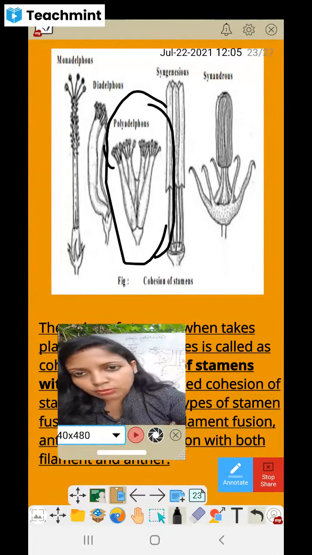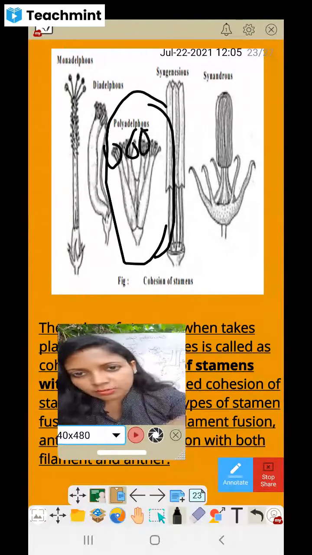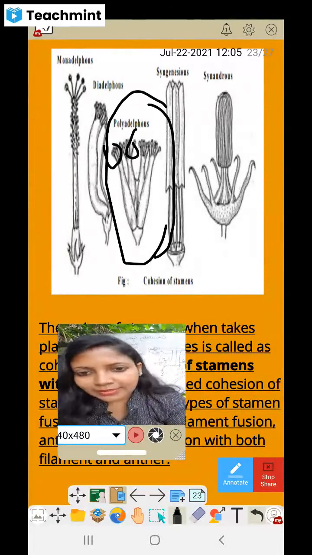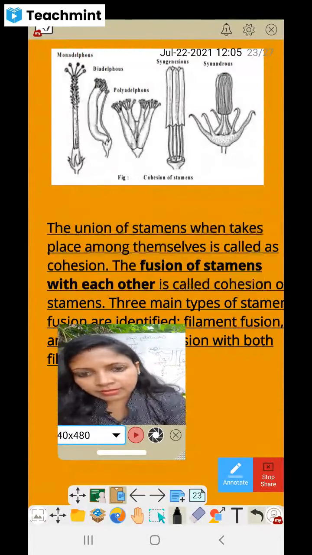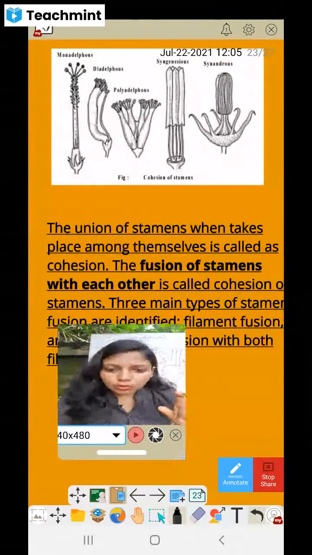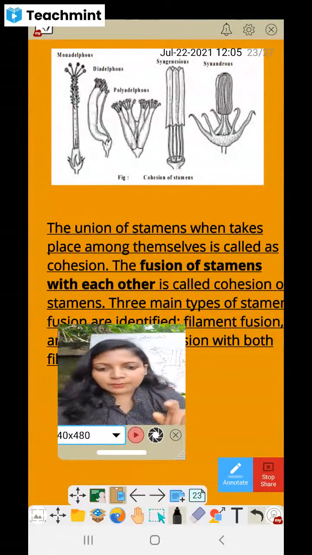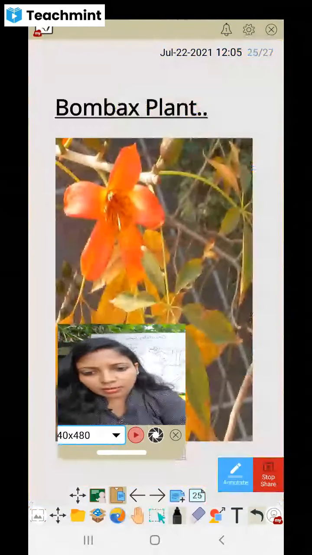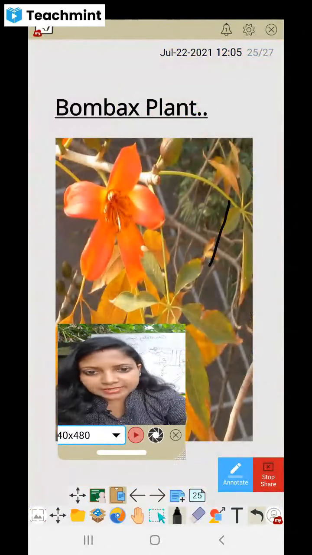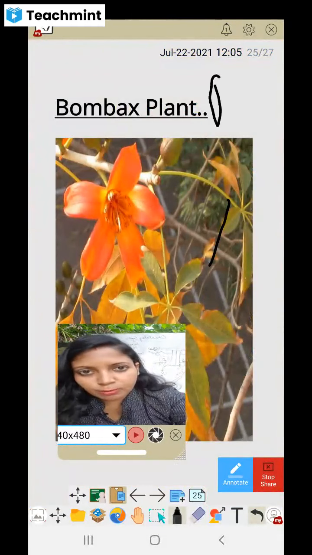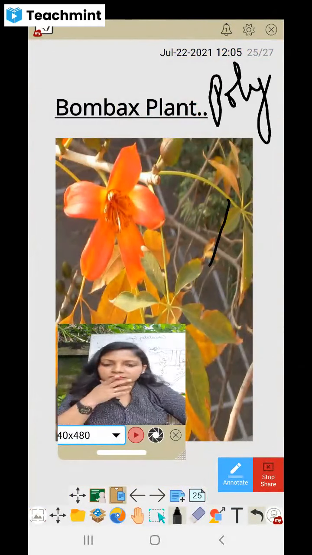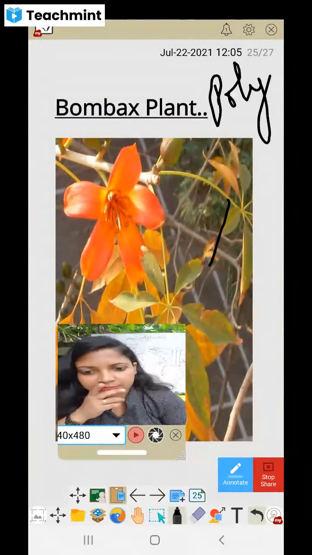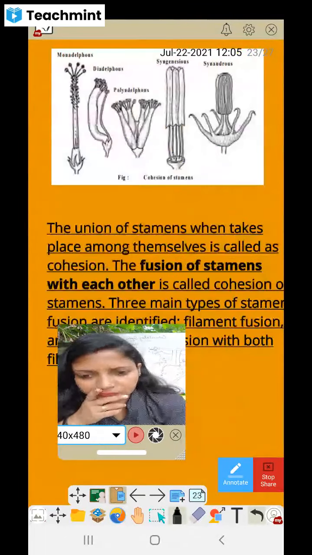Here 1 group, 2 group, 3 group, 4 group, so more than 2 bundles. When the grouping is more than 2, they are called Polyadelphous, and they are found in the bombax plant. It looks somewhat like red or yellow petals.